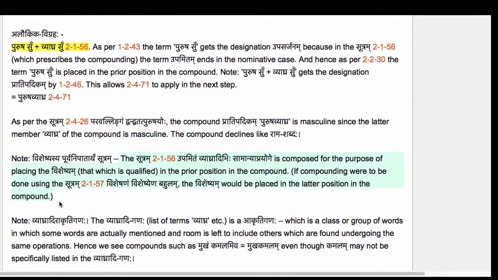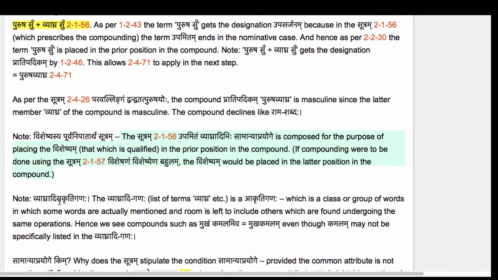The compounding itself could have been done by 2.157. We get the incorrect form, because Purusha, being the one that is being qualified, would take the latter position if we use 2.157. We want him in the prior position in the compound. That is why we need the Sutram 2.156 to make sure that the Upamitam, which is the Vishesham, the thing that is being compared, hence being qualified, we want to make sure it is in the prior position in the compound. Next note says Vyaghradhir Akriti Ganaha.